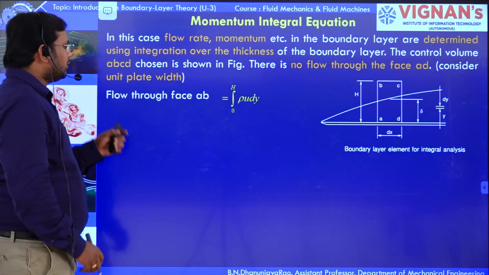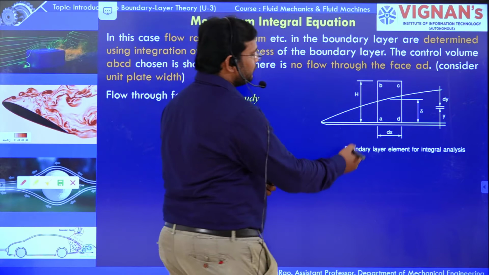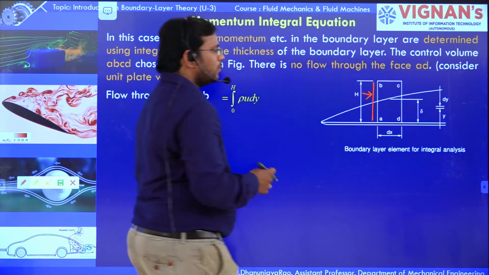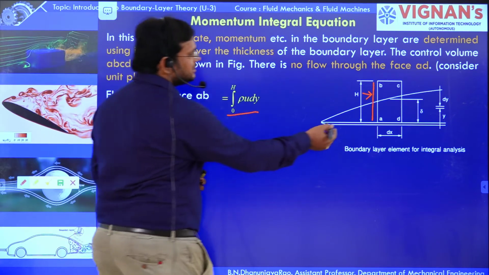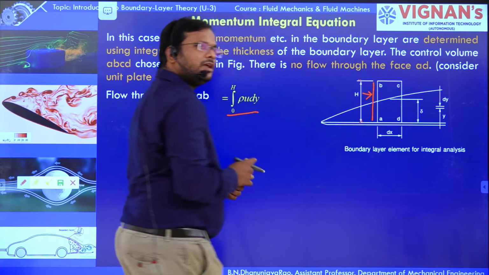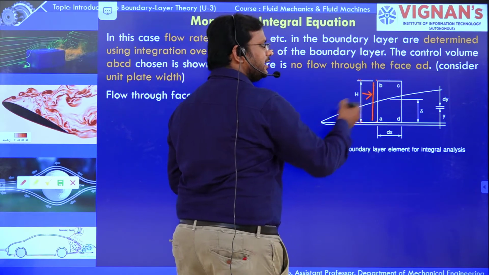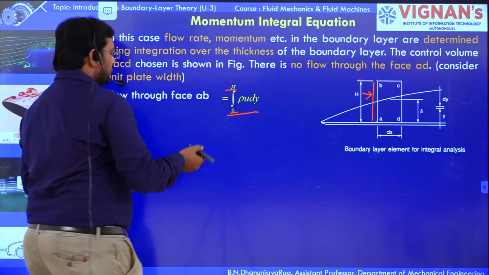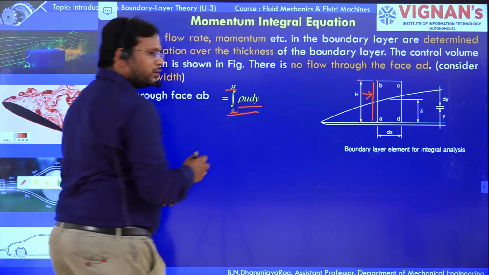Now the flow through face AB. In this direction, the flow is integral 0 to h, where h is the height of the control volume. We assume the control volume height is h, so we integrate from 0 to h. So the flow through this face will be the integral from 0 to h of rho u dy.